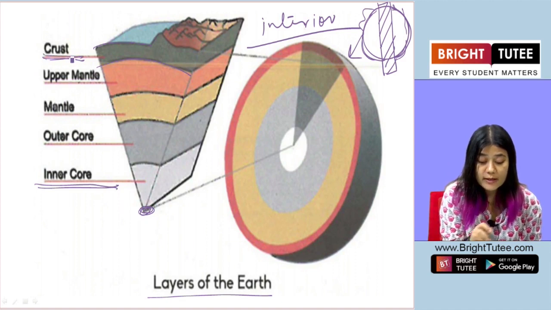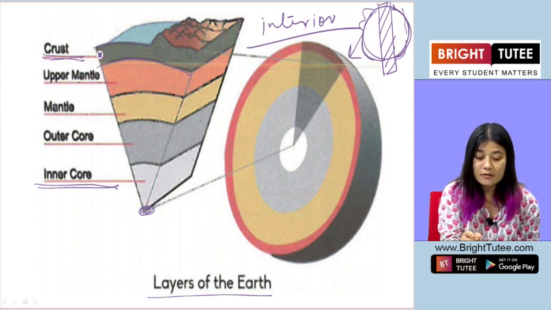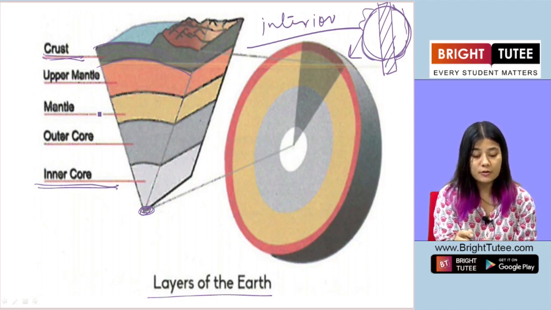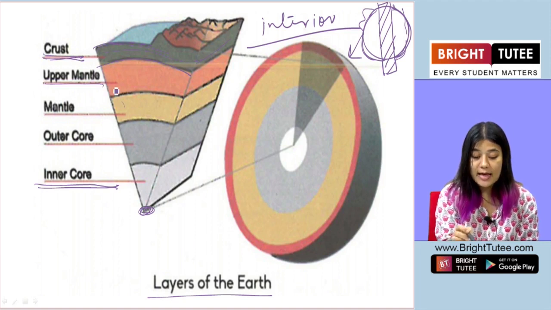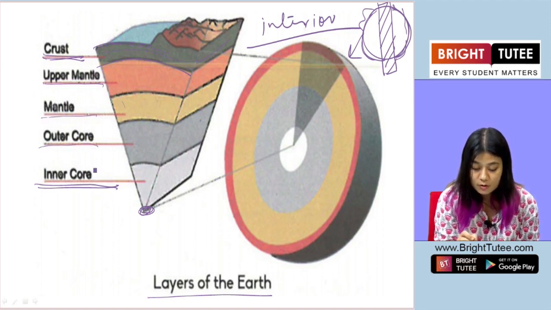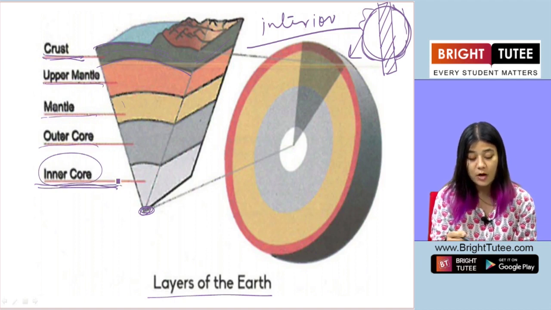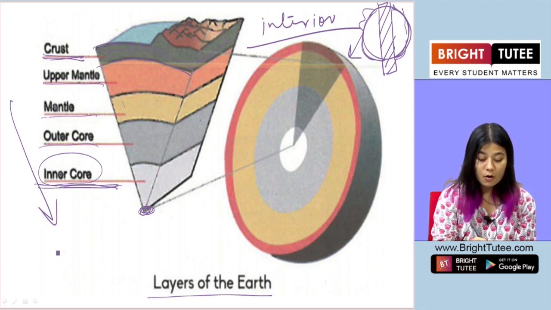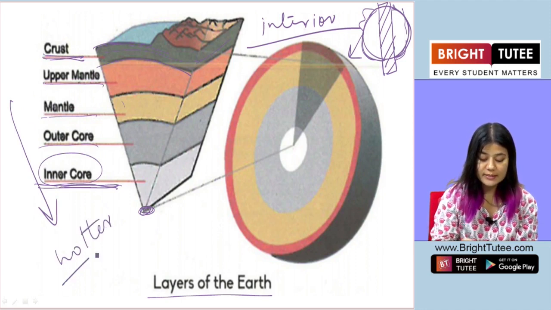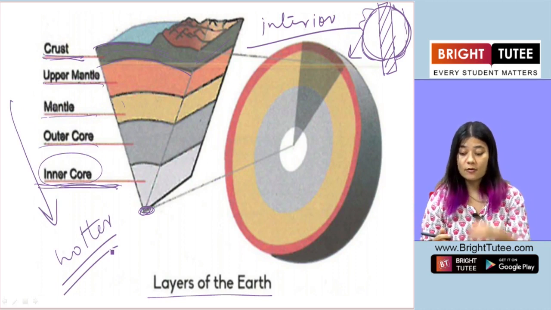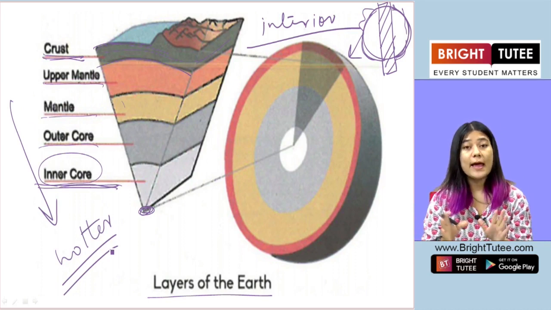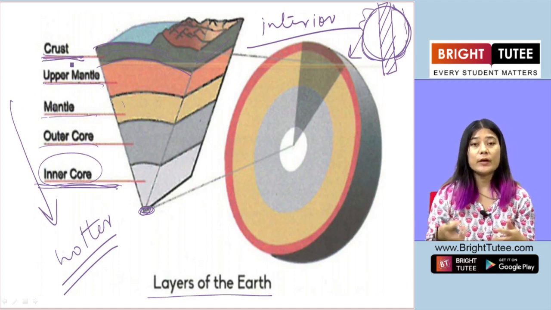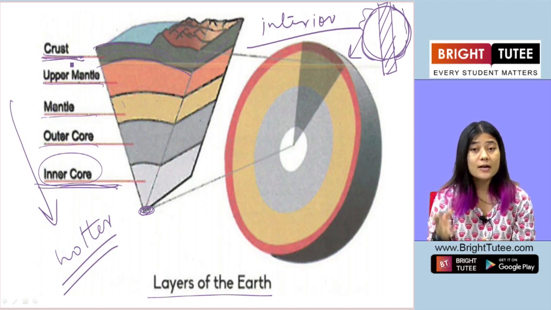So on the outer side, the lithosphere is the crust. Beneath the crust, or the lithosphere, is the upper mantle, and then comes the mantle, then outer core, and finally the inner core. The deeper inside the Earth's interior you go, the hotter it is, the temperature keeps on increasing. So this helps us understand where the crust, the lithosphere that we are talking about, where we can find rocks and minerals, is located.